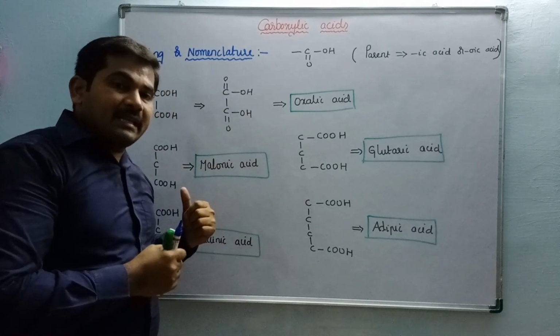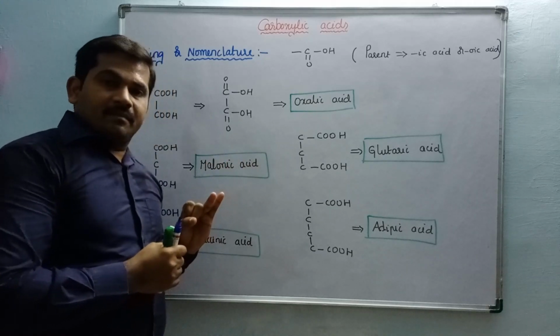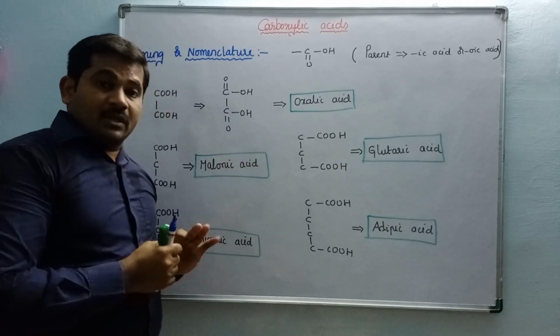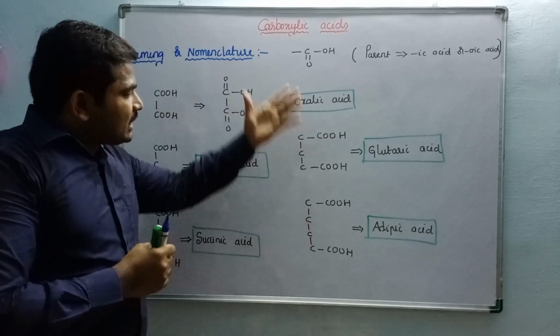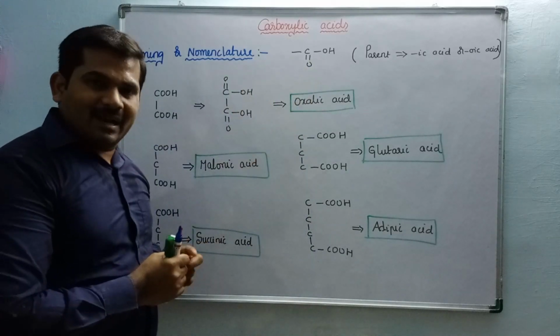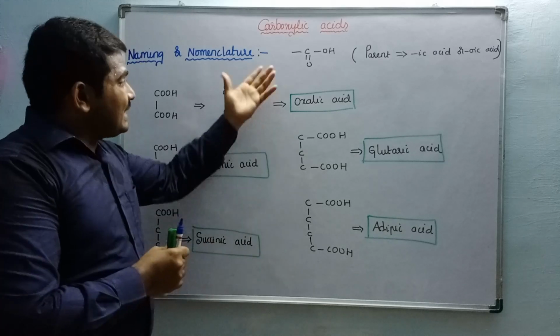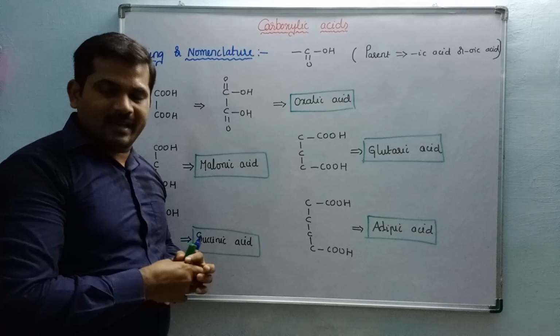What are tricarboxylic acids? Citric acid, isocitric acid, aconitic acid, cis-aconitic acid, trans-aconitic acid. Okay, these are all the various types of carboxylic acid group containing organic molecules. Okay, let us come to the properties of these particular compounds.